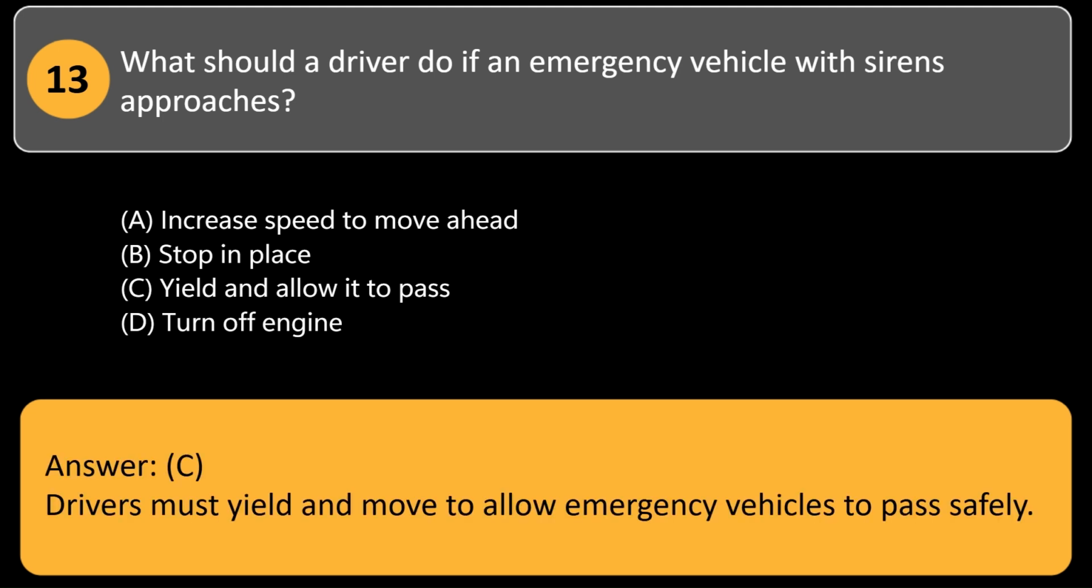Drivers must yield and move to allow emergency vehicles to pass safely.